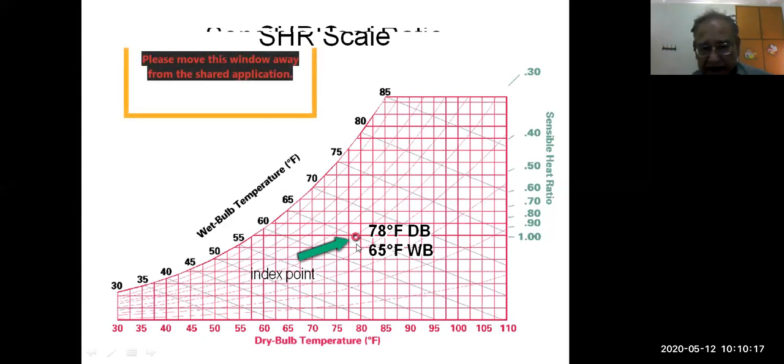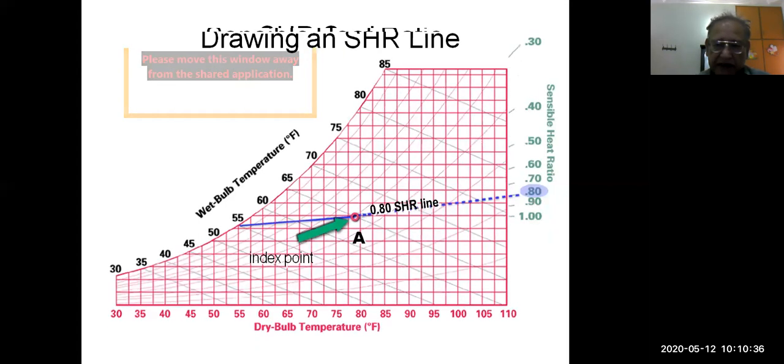This is also called the reference point or index point. In the SI system, this is 25 degrees or 24 degrees centigrade in some charts. In the ASHRAE chart, it is 25 degrees centigrade and relative humidity is 50%. So this is already printed over there. If it is not printed, you can do it by yourself.